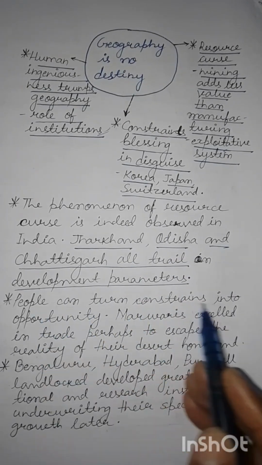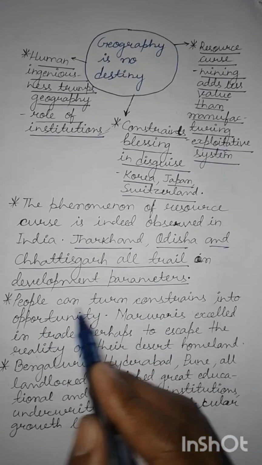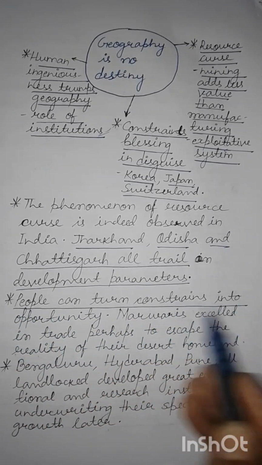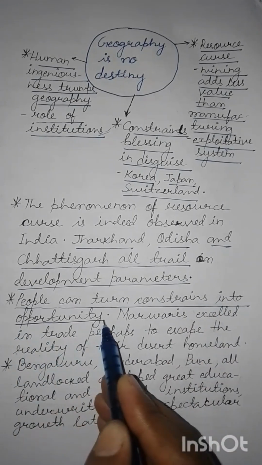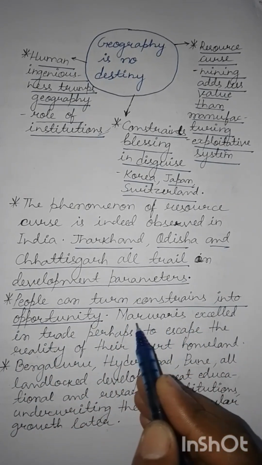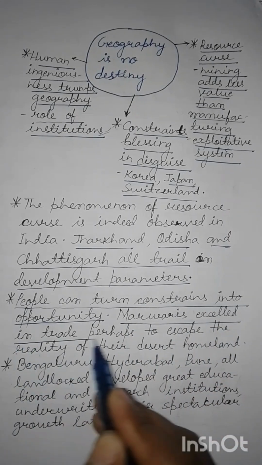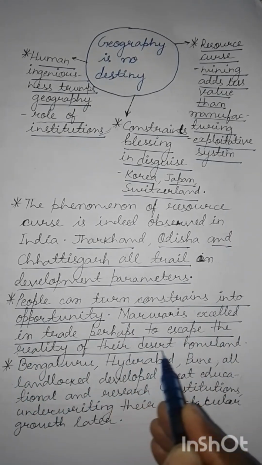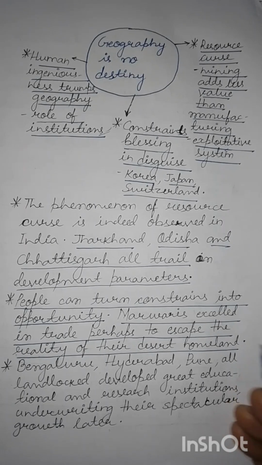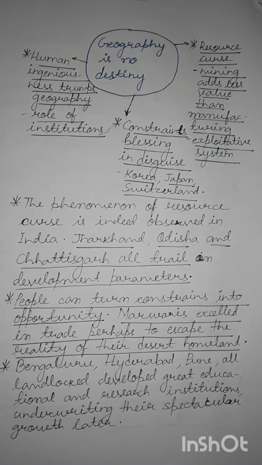Then, people can turn constraint into opportunity. Enterprising people can often turn constraints into opportunity. For example, Marwadis excelled in trade, perhaps to escape the reality of their desert homeland. Moreover, let us appreciate that the homeland of Marwadis has not only suffered from the geographical constraints of a desert land that lacks irrigation, but also has often faced the brunt of violence, wars, etc. Despite that, the Marwadis excel in the world of business.